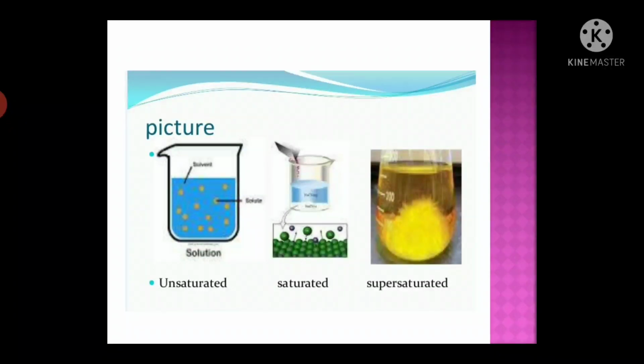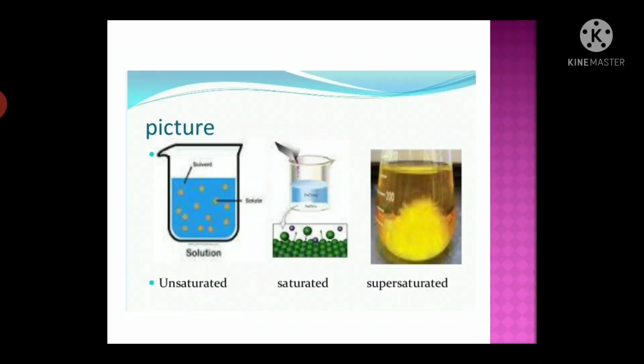How can you prepare each of them? If you want to make an unsaturated solution, you can take simple water and dissolve some sugar. What will happen? Sugar dissolves in water. So this is the unsaturated solution.